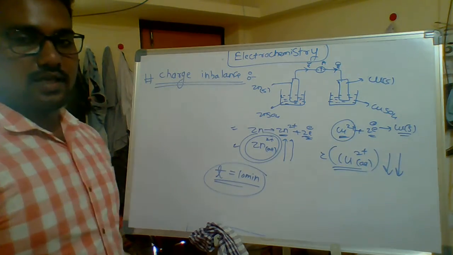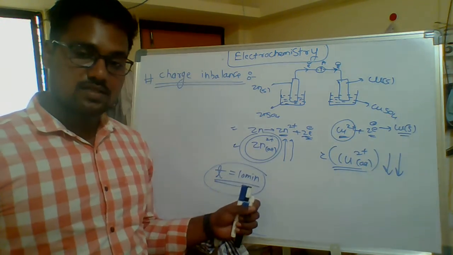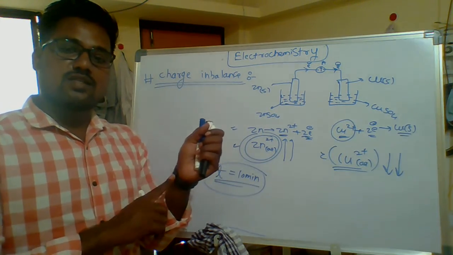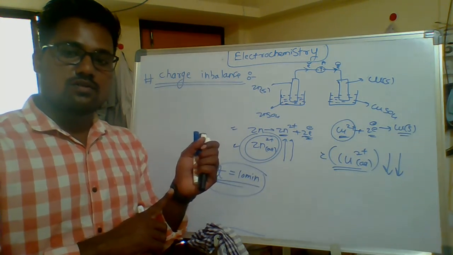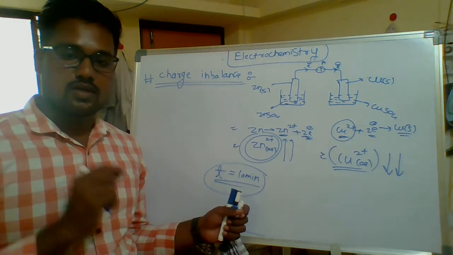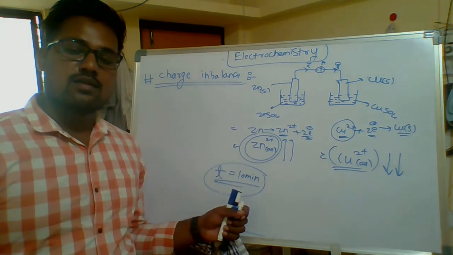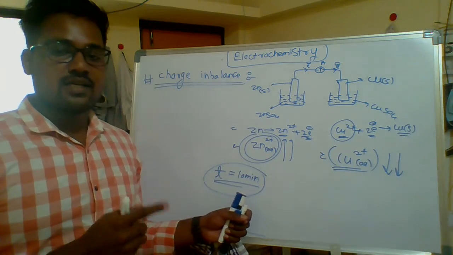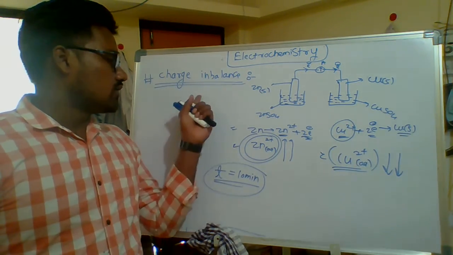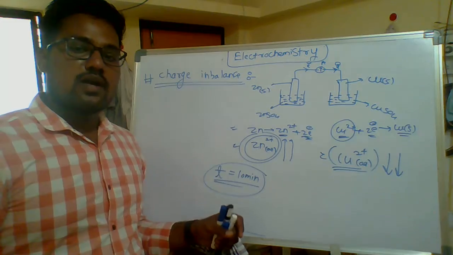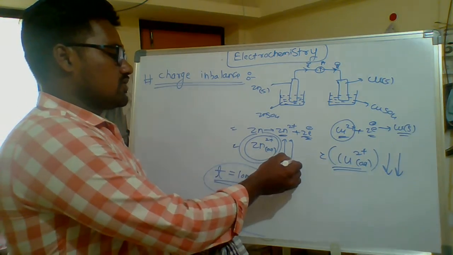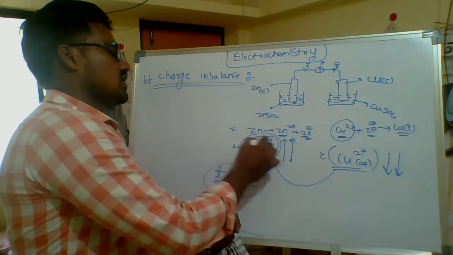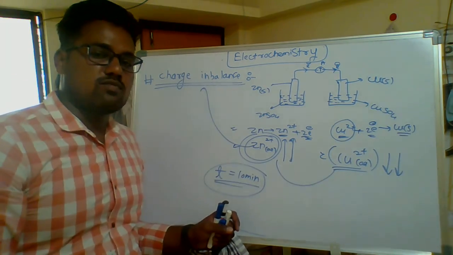Is there any use of this cell in daily life? After some time, this cell stops working. Is this useful in daily life? There is no use of this cell. That's why, what can we do next? The problem is this charge imbalance: the excess zinc plus 2 increases and the copper plus 2 decreases. It is called charge imbalance.